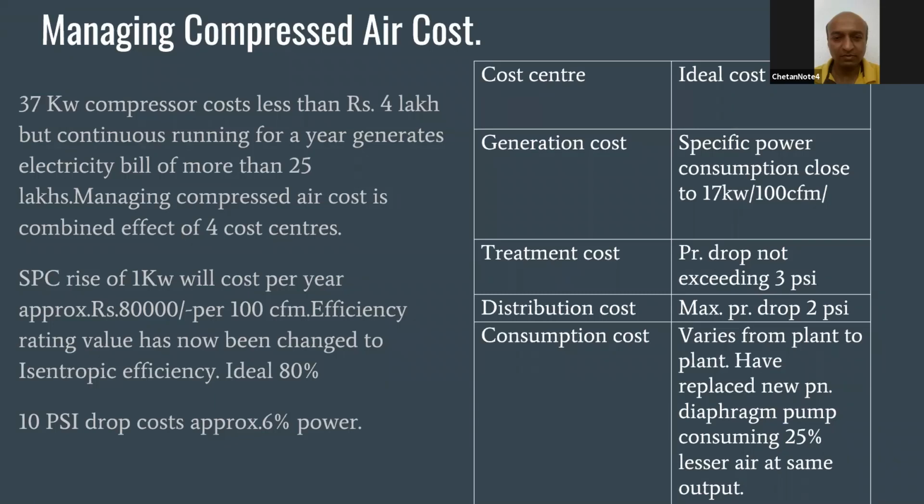As I said, it is like teamwork. It is a relay race. If one of the runners is having a foot problem and is not able to run properly, you lose. So all these 4 cost centers must be controlled.